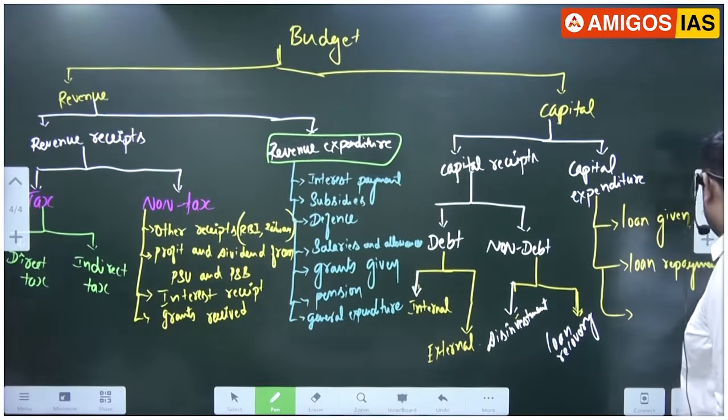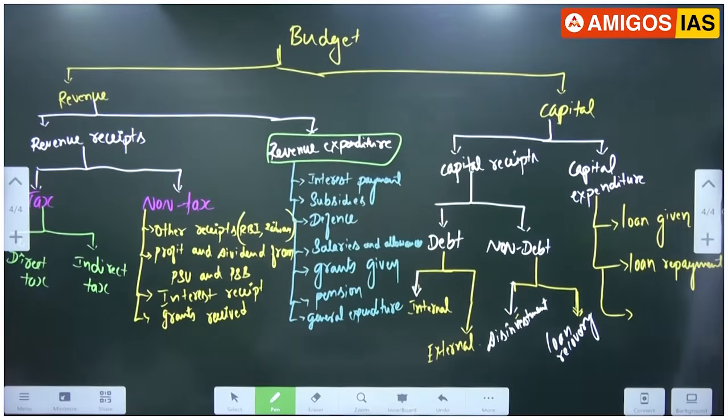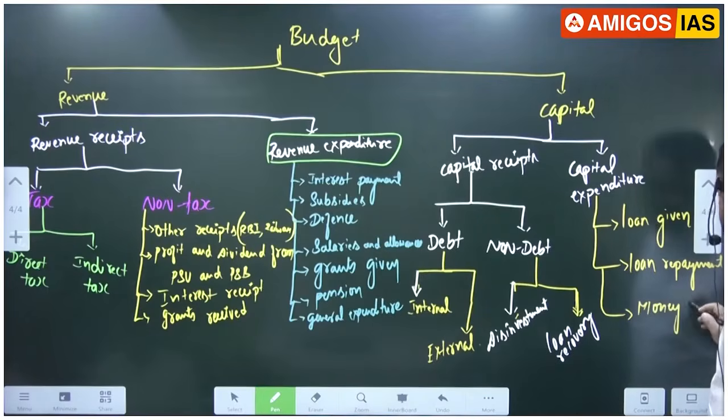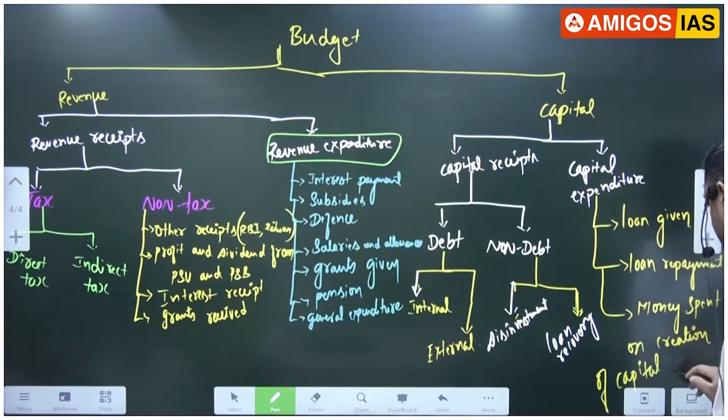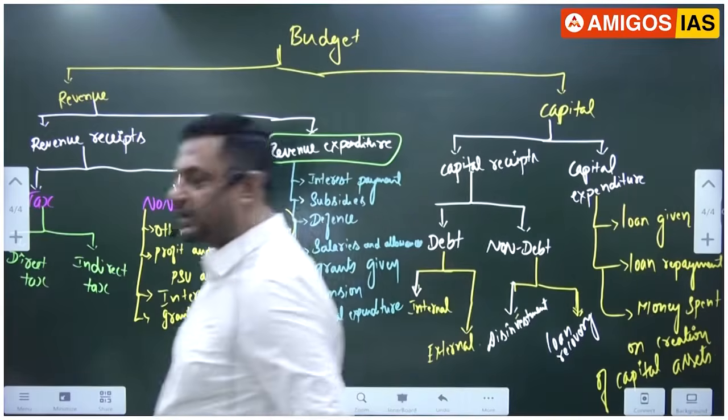If they have taken a loan previously, they go for repayment of it. Last is the money spent on creation of capital assets.